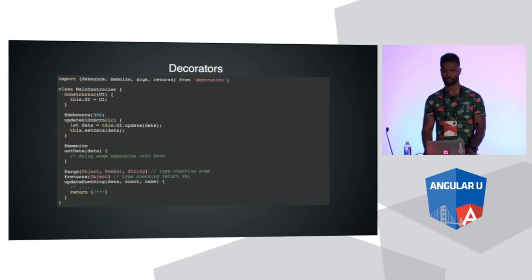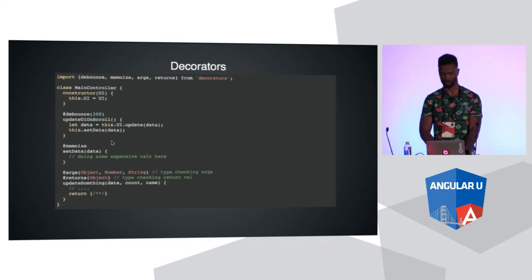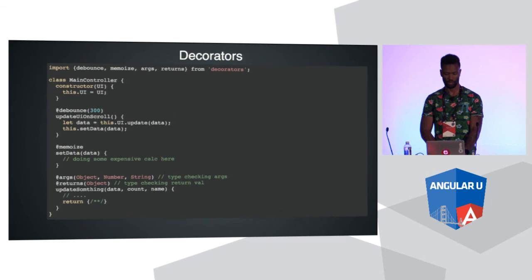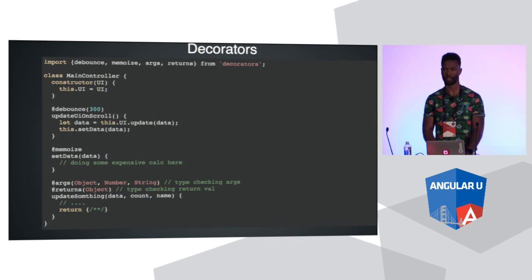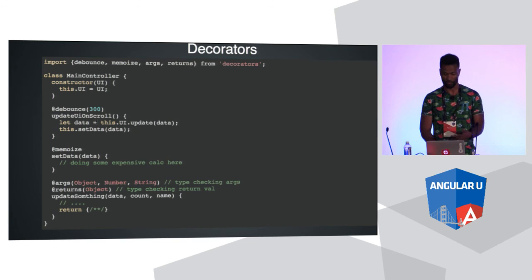Cool, decorators. This is probably one of my favorite ones. This is actually ES7 type stuff, but you can use it in Babel. Probably Traceur too, I'm not sure. I don't use Traceur anymore. But decorators are awesome. I use these a lot. So we can use decorators now, just like we had View and Component in Angular 2. We can use that stuff right now in Angular 1. There's nothing stopping you from using it. And in fact, I use them all the time.